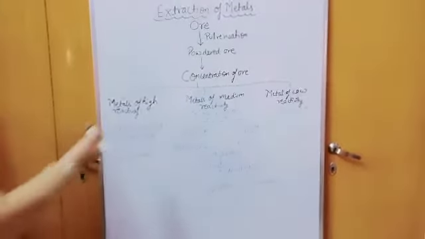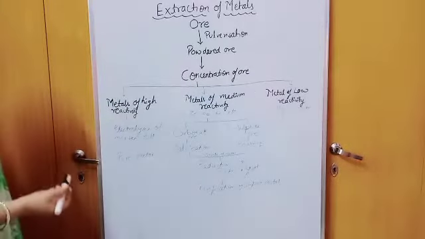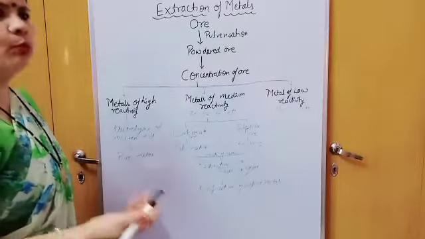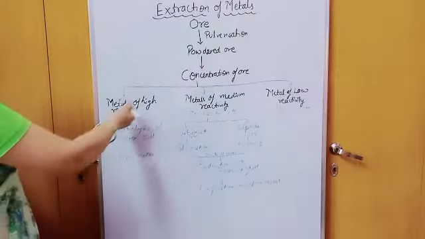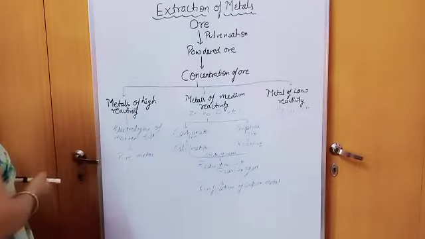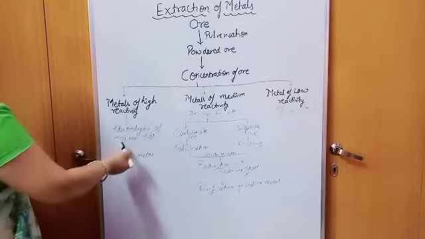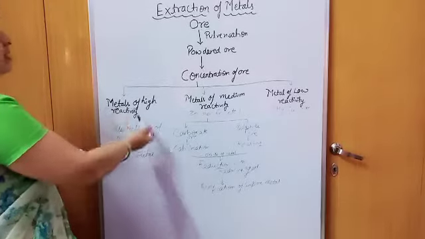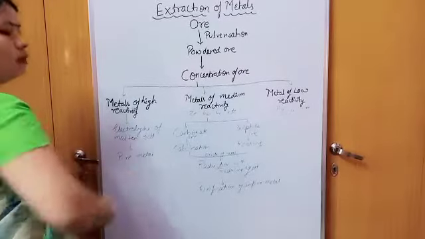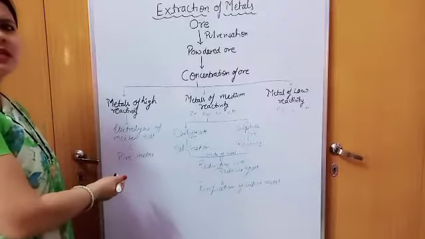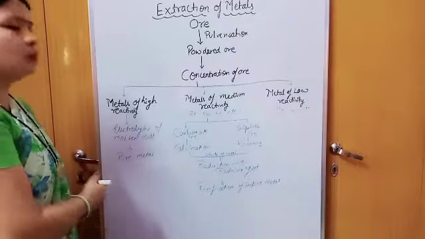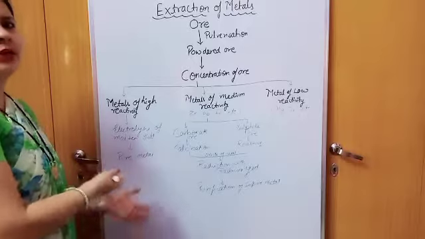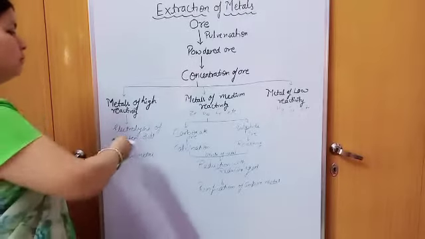In the case of metals of high reactivity, such as sodium, potassium, calcium, by electrolysis of molten salt we can extract the metal, and you get a pure metal, because this is a method by which we can get 99.9% pure metal.